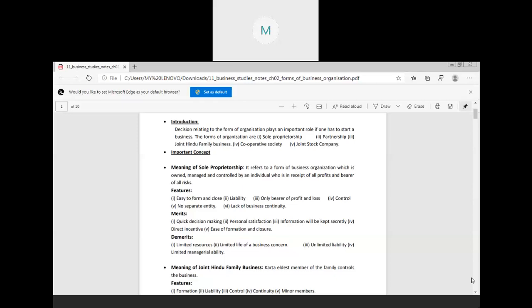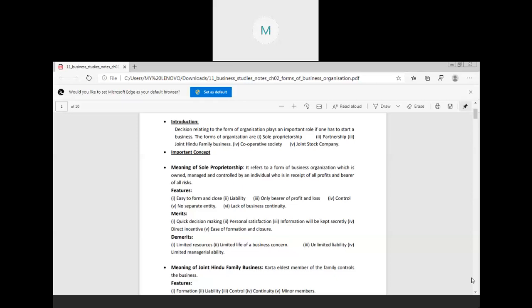Then number four is your direct incentive. Direct incentive is your direct income. Means all the money which is coming in the business is going to the sole proprietor only. जितना भी money है, जितना भी profit है, वो सारा money किसके पास जा रहा है? It is directly going to the sole proprietor. So he is enjoying all the incentives of the business.